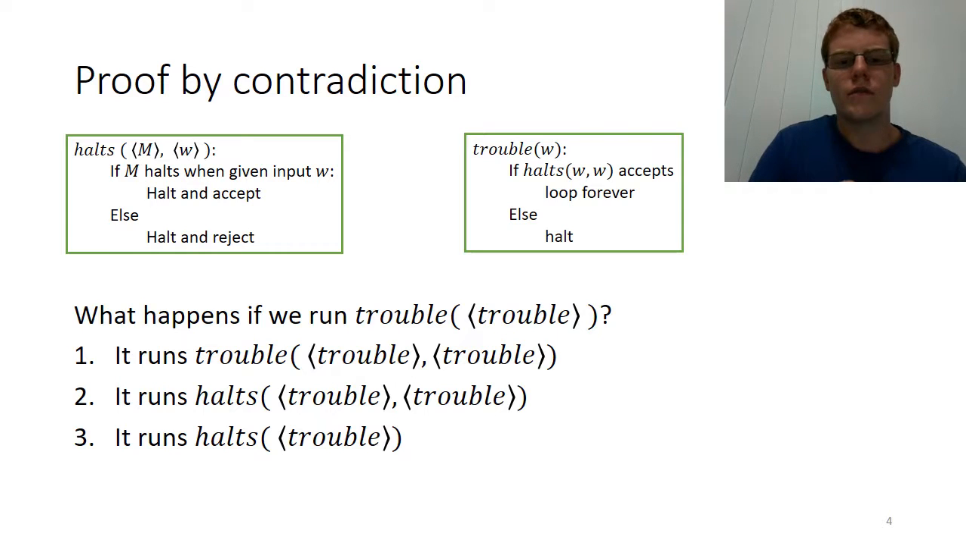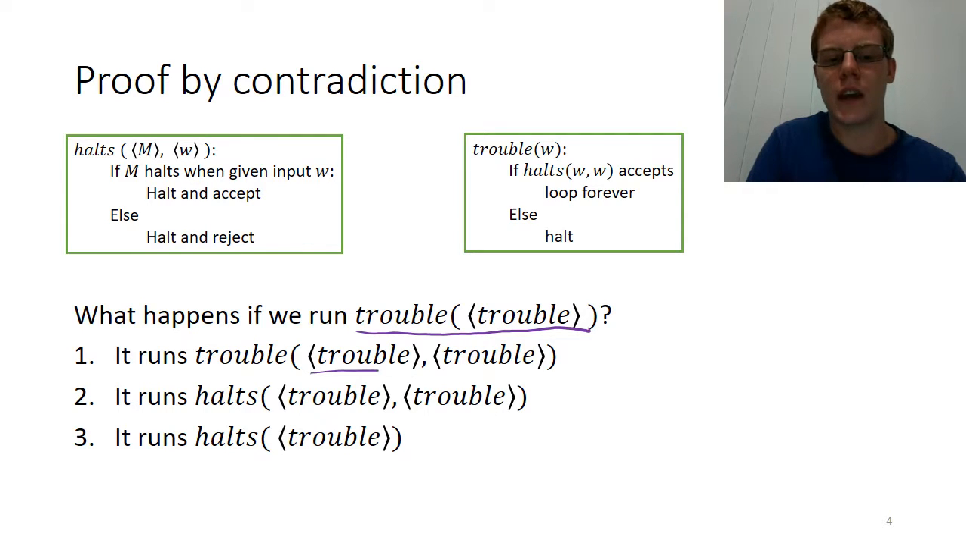So here are the descriptions of the two machines that we've talked about. I want you to pause the video once I've finished asking this question and decide what happens if we run trouble on the encoding of itself. Will it run halts on the pair of encodings of itself, or will it just run halts on the encoding of itself once? So pause the video here and decide which you think will happen.